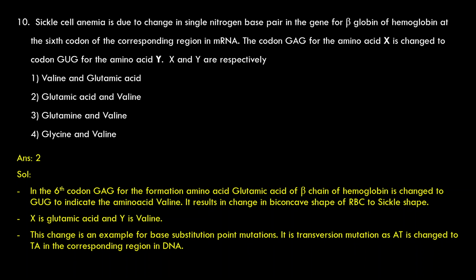The transversion mutation as AT is changed to TA in a corresponding region in DNA. One single nitrogen base pair substitution it is. It is a transversion mutation. Transversion mutation is a substitution mutation. Substitution mutations are a type of point mutations. Even single nitrogen base pair deletion or addition is also a point mutation.